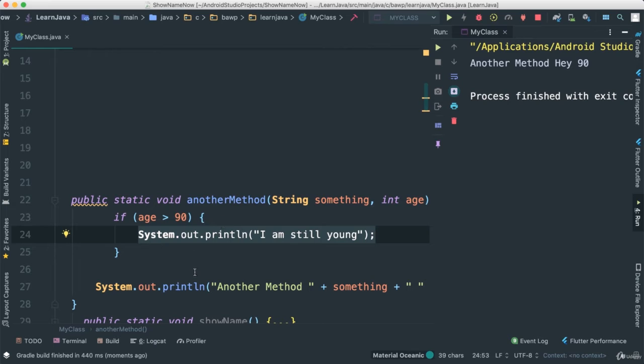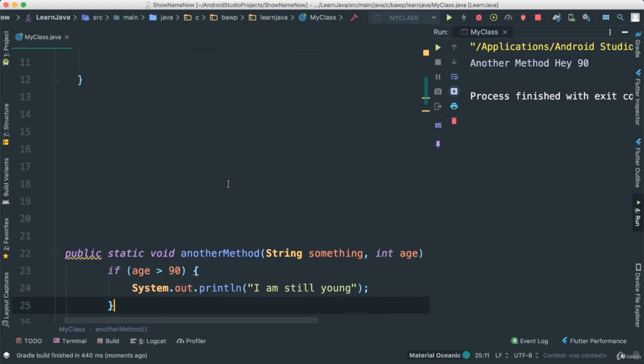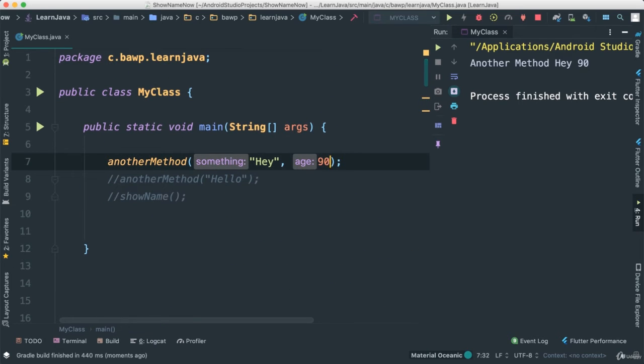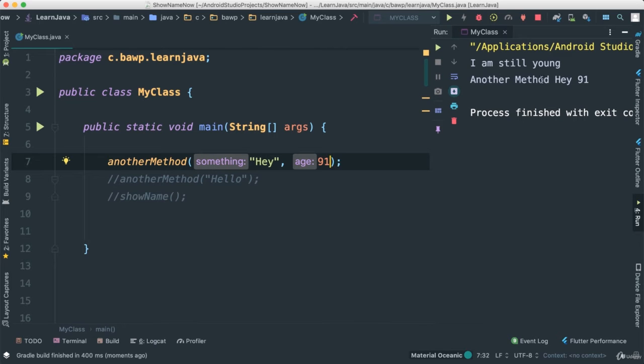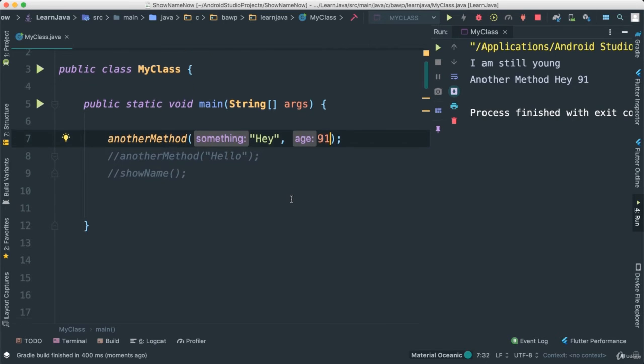Why do you think it's not showing? Right. The reason why it's not showing, because if you come here, we pass 90, 90 is not greater than 90, right? That makes no sense. Hence, this never runs, okay? The moment if we change this to 91, what do you think is going to happen? Of course, and voila, another method is there, and I'm still young is showing now, okay?